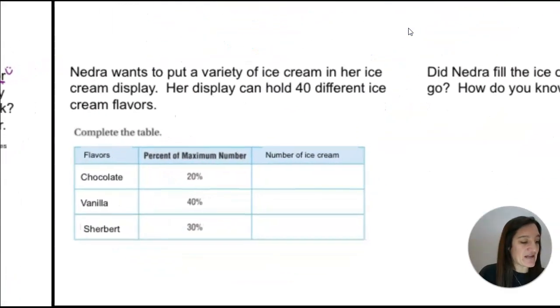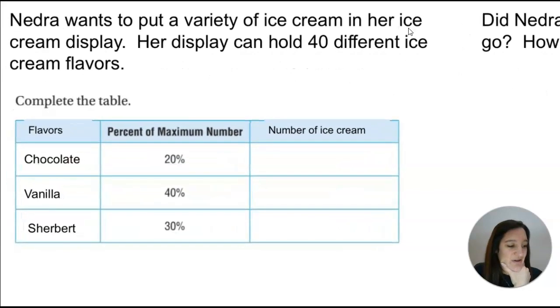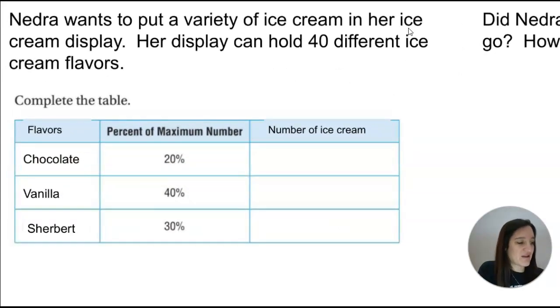All right. Nedra wants to put a variety of ice cream in her ice cream display. Her display can hold 40 different ice cream flavors. Complete the table. Okay, well, we know that it can hold 40 total, right? That's our total amount of ice cream that it can hold. And it looks like we have the different percents and how much ice cream that is. So I think what I'm going to do is kind of individually find the chocolate, then find the amount for vanilla and sherbet and go from there.